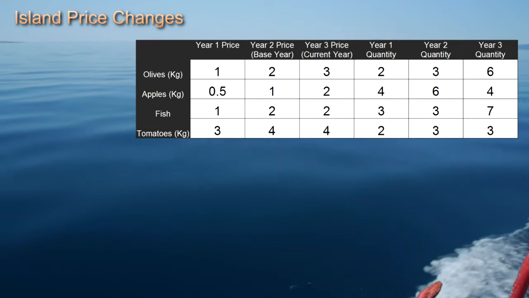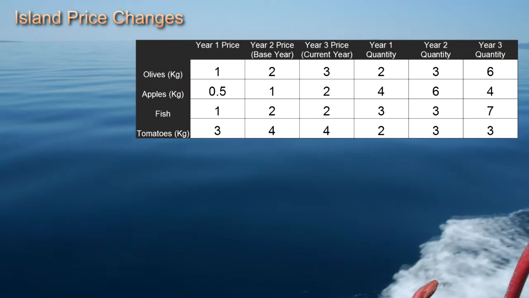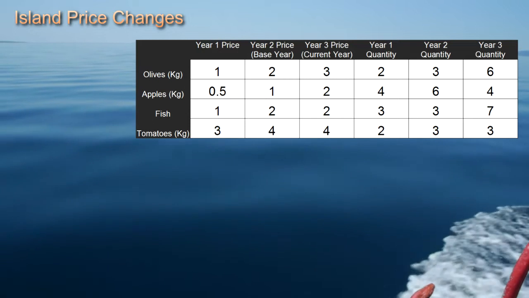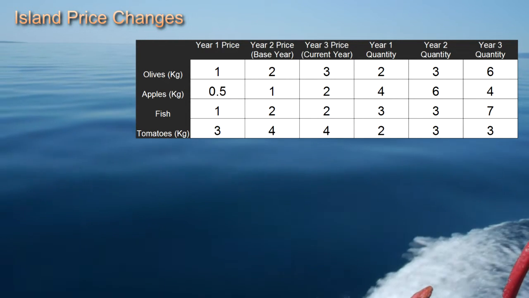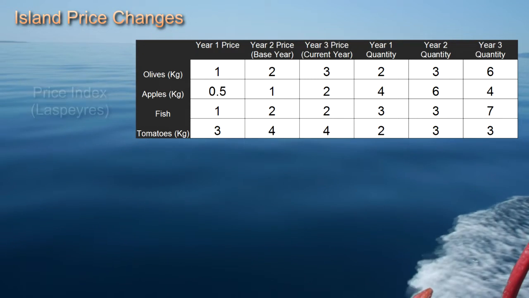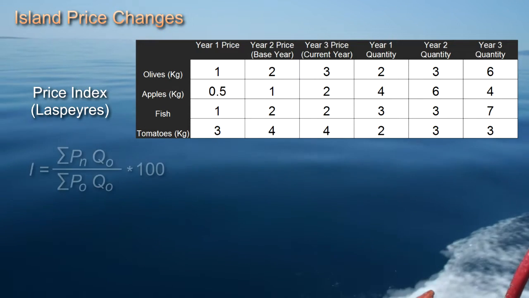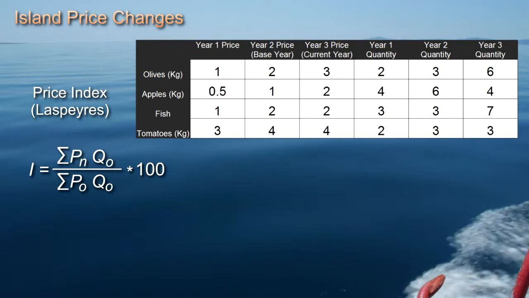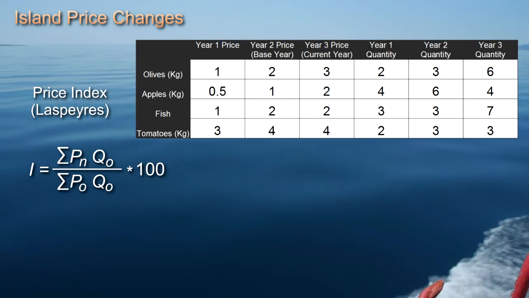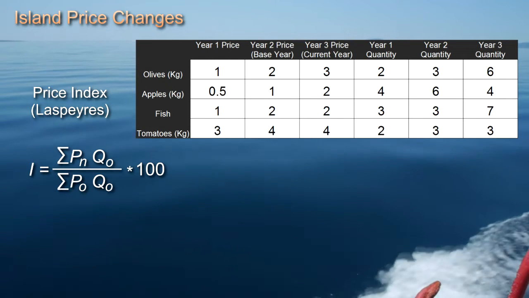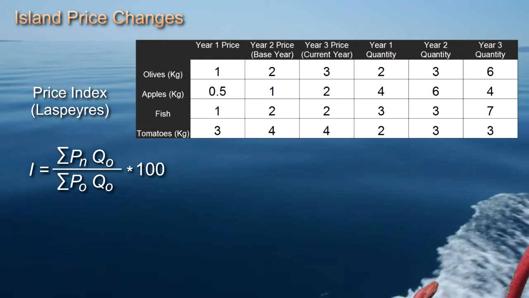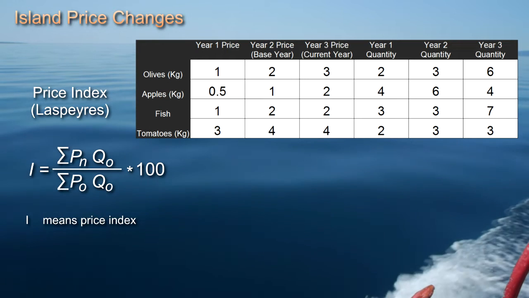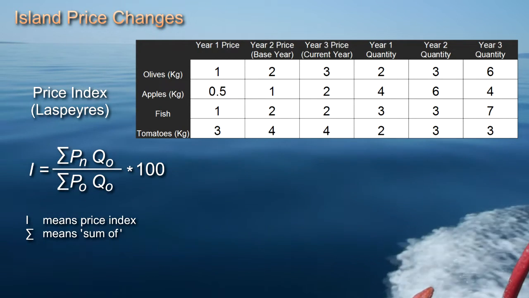Remember, we can't work out the percentage change for each price and then take a mean average of the changes, because this would ignore the fact that some prices are more important than others. We get an idea of the relative importance of the prices to our economy by looking at the quantities of the goods purchased, so we can weight the changes using the formula below. The index I equals sigma Pn Q0 over sigma P0 Q0 times 100, where I is our price index, sigma means the sum of,